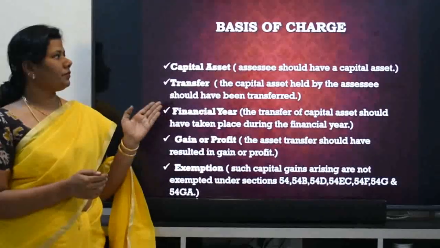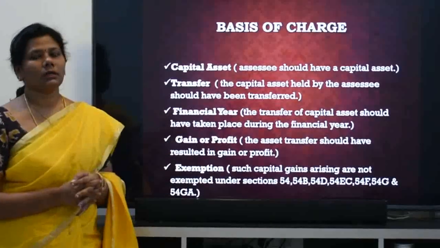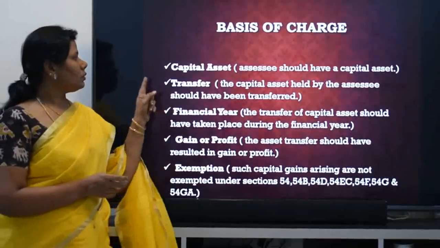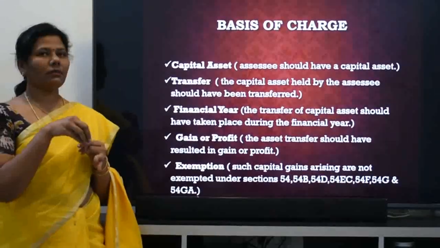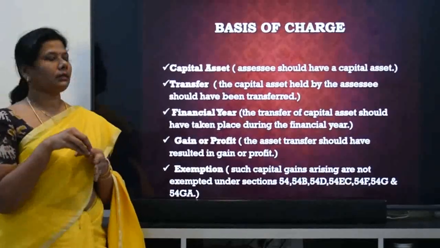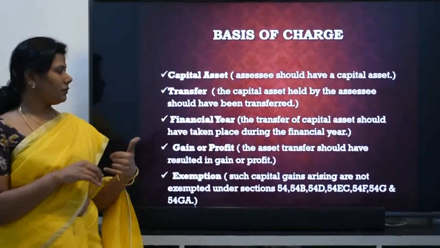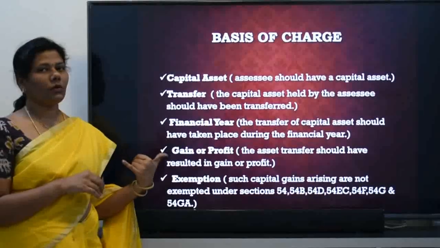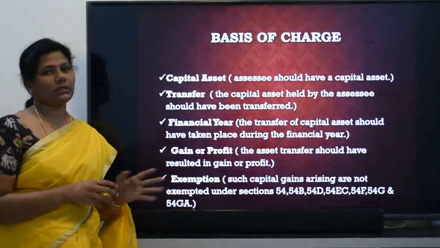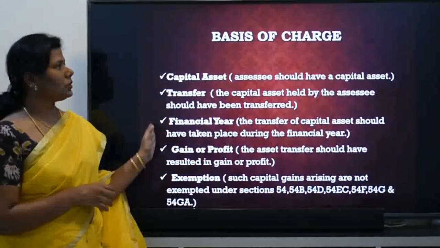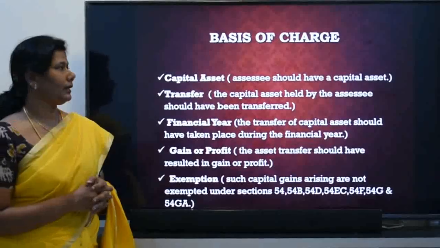So the basis of charge, you can see the conditions for the charge: first, you should have a capital asset. Second, there should have occurred some transfer. Third, you should have done it in the financial year. And fourth, you should have got any gain or profit, and it should not be exempted under any of these sections. So these are the conditions to be followed for charging under capital gain.